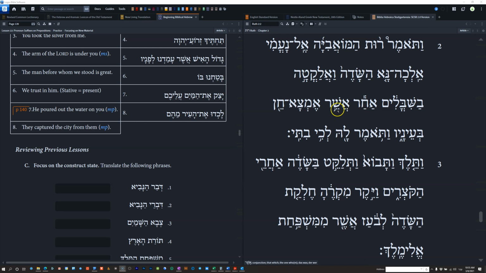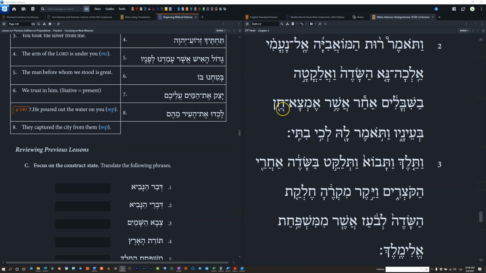Like, is the antecedent, or I should say the referent, for this relative pronoun the event of her gleaning? Like, after gleaning, something will happen? Or is this a spatial preposition rather than a temporal preposition? That is to say, she will glean behind whomever. Whomever what? Whomever she shall find, I shall find favor in the eyes of him.